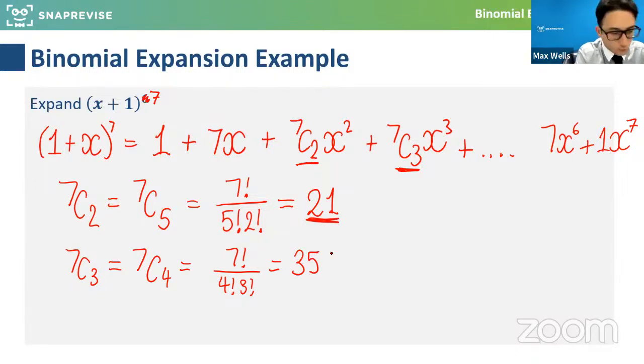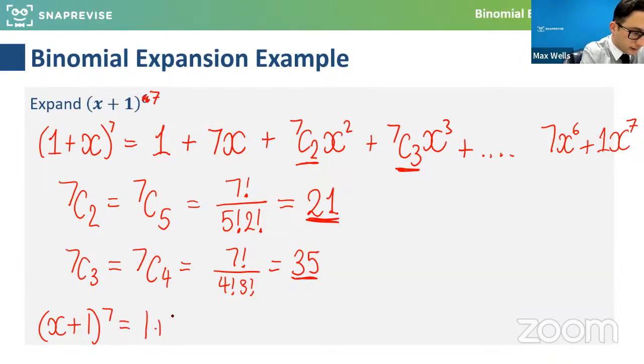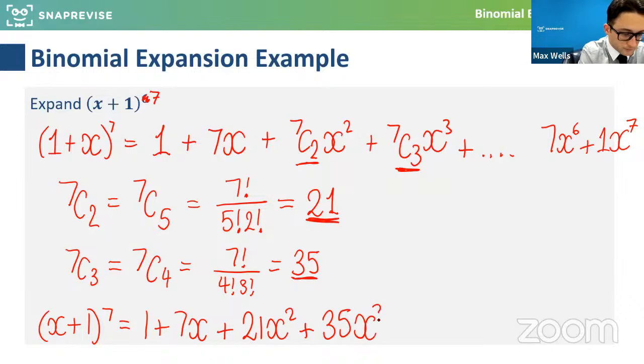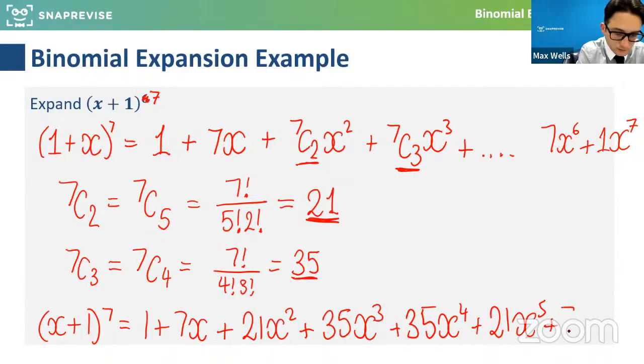And then what that actually tells us, if we put this all together, is that we end up with the bracket expansion as follows: 1 plus 7x plus 21x squared plus 35x cubed plus 35x to the 4, and so on up to 1x to the 7. So those numbers effectively became the coefficients. They told us how many different ways of combining stuff we could have.